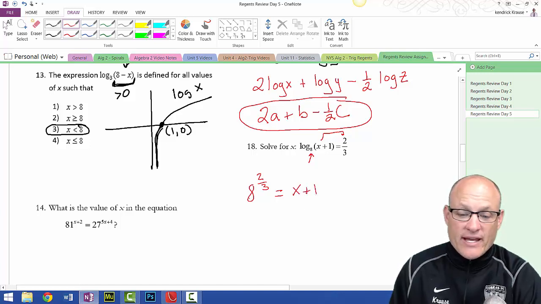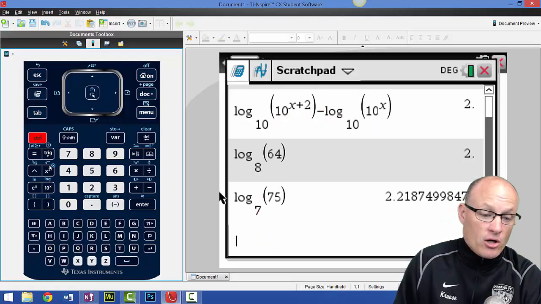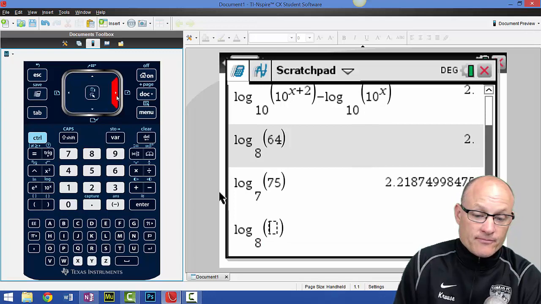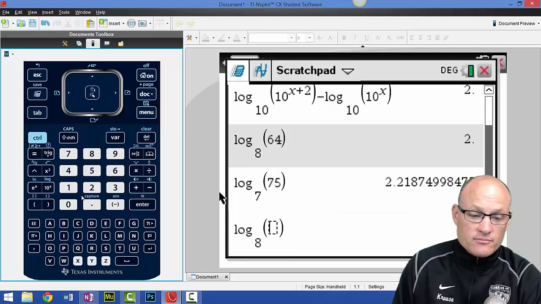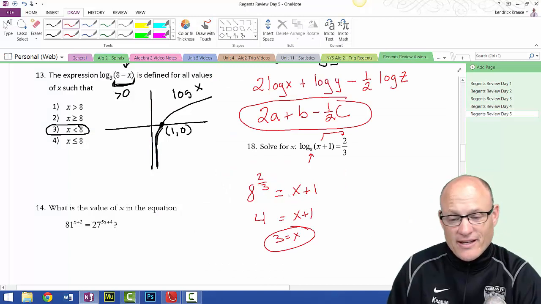Now if you put 8 to the 2/3 in your calculator, it will tell you the answer is 4 is equal to x plus 1, and therefore x equals 3. Don't believe me? Okay, come over here, do log of base 8 of, what did we come up with? 3? 3 plus 1. 0.6666666. Is that 2/3? Yeah, it sure is.